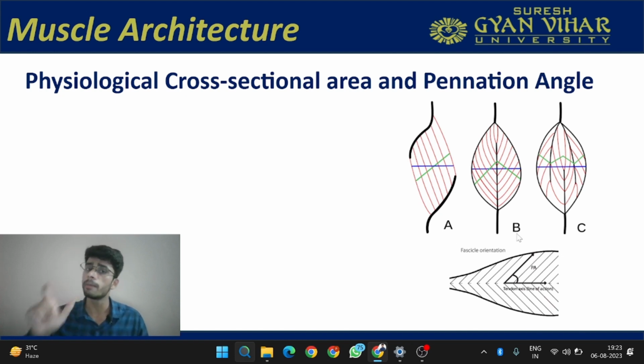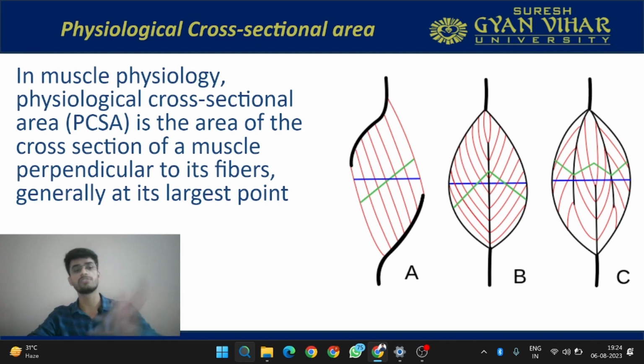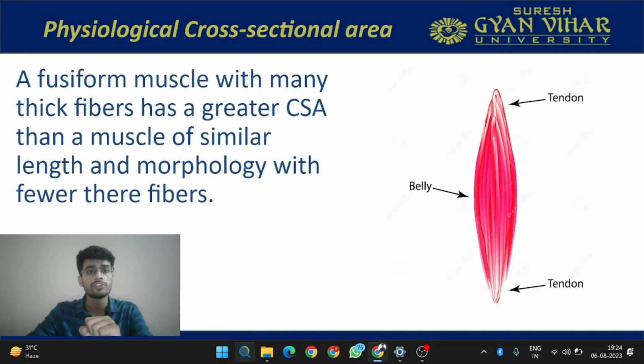It is taken at the point where there is maximum width of the muscle. Where the muscle is thickest, there the cross-sectional area is taken which is perpendicular to the muscle fiber, which is known as the physiological cross-sectional area. The greater the physiological cross-sectional area, the greater the ability of the muscle to produce force. This is what is written in this slide: physiological cross-sectional area is the area which is perpendicular to its fibers, generally at its largest point. The more the physiological cross-sectional area, the more force there will be.